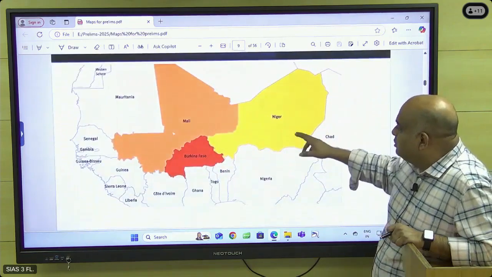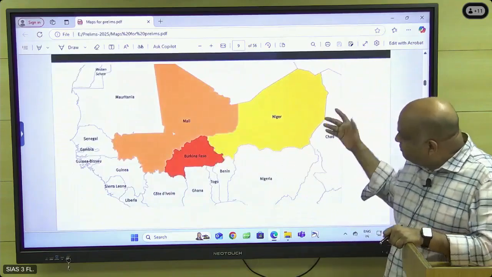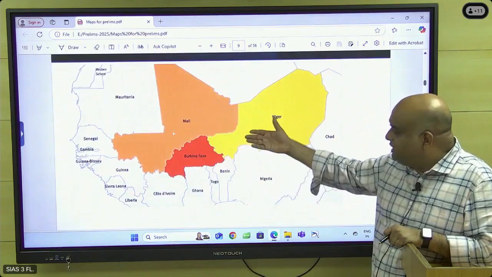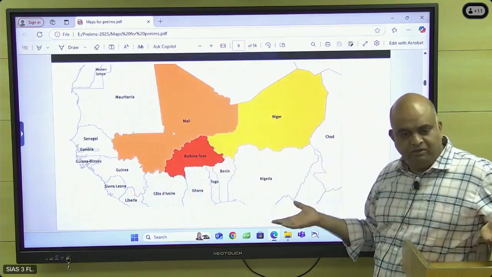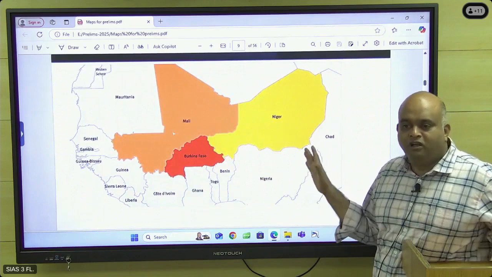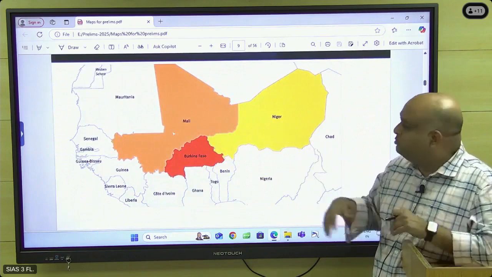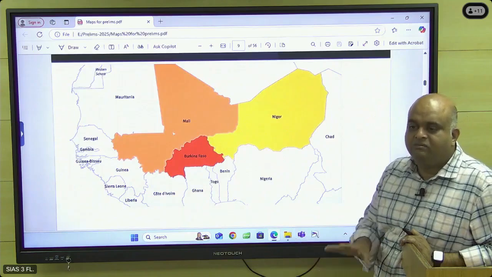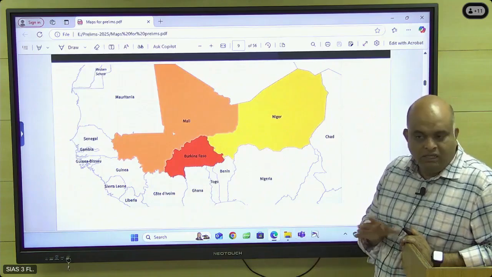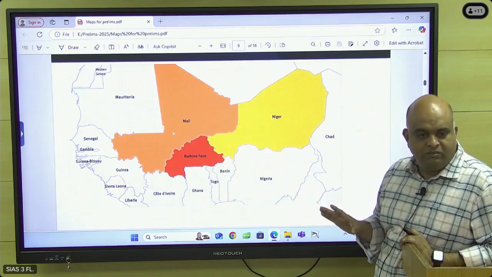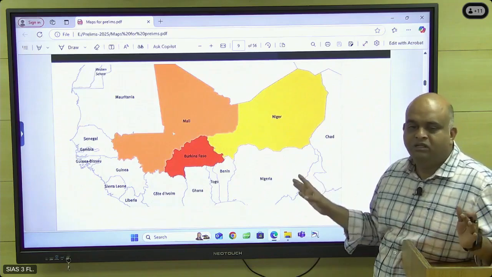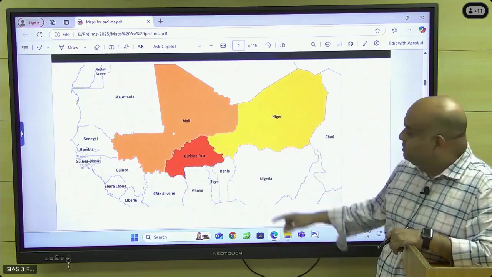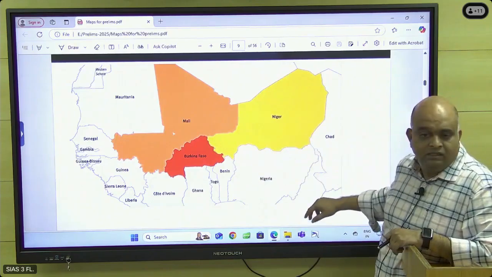Niger also has a problem going on. So in these three countries, different military governments are there, and the democratic governments are fighting against them. These three militaries, with different interests, are coming together because they are all military governments, so they form one group. One common thing is that in all three countries, military rule is there. They don't have anything in common except that all three are military rulers. Okay, let all the military rulers come together. Like that, these countries are coming together: Mali, Burkina Faso, and Niger.